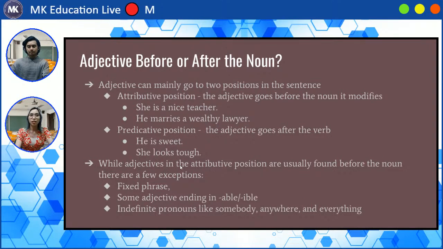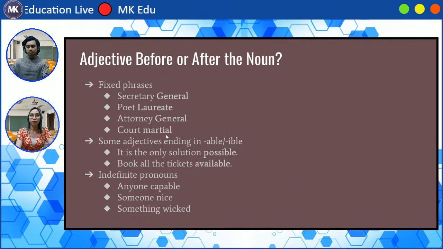While adjectives in the attributive position are usually found before the noun, there are a few exceptions. First one, fixed phrases. Second one, some adjectives ending in able or ible, and indefinite pronouns such as somebody, anywhere, and everything.